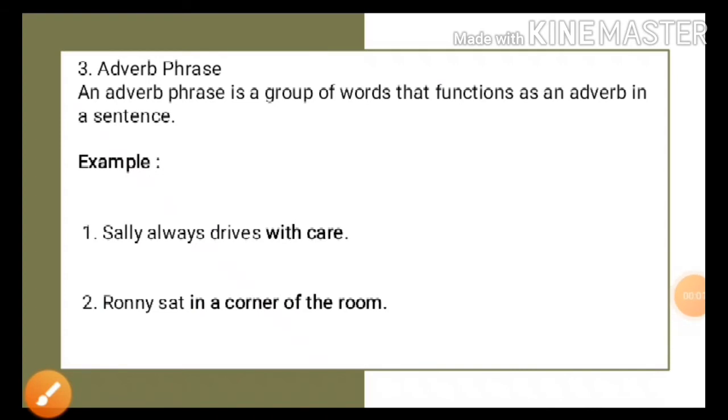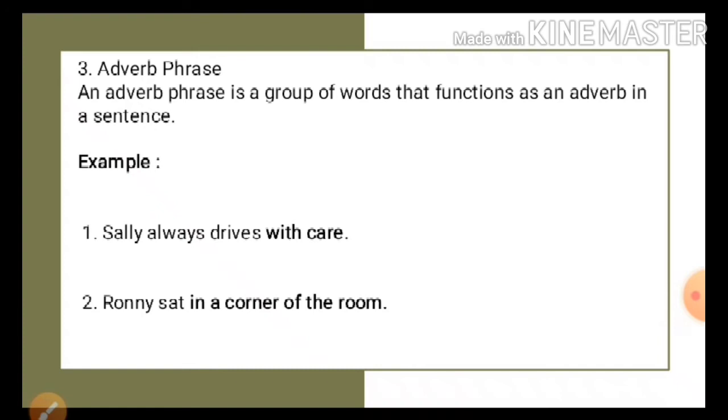Okay, next let's move on to the next type of phrase, which is the adverb phrase. What is an adverb phrase? An adverb phrase is a group of words that functions as an adverb in a sentence. An adverb here is a word that tells us more about the verb or adjective.